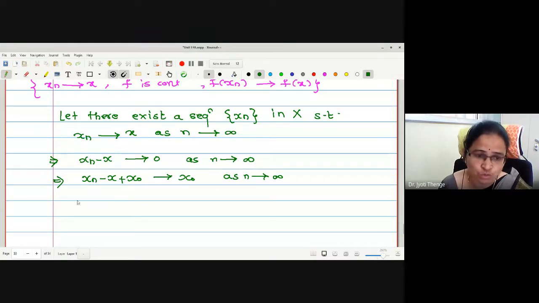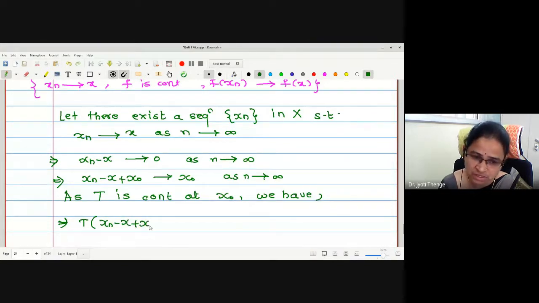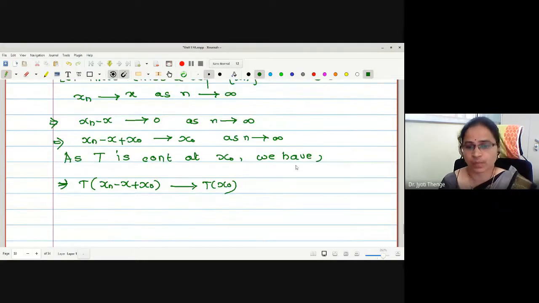But the fact is known to us that the function T is continuous. As T is continuous at x naught, I can take T image on both the sides. T of xn minus x plus x naught converges to T of x naught, correct? As n tends to infinity.